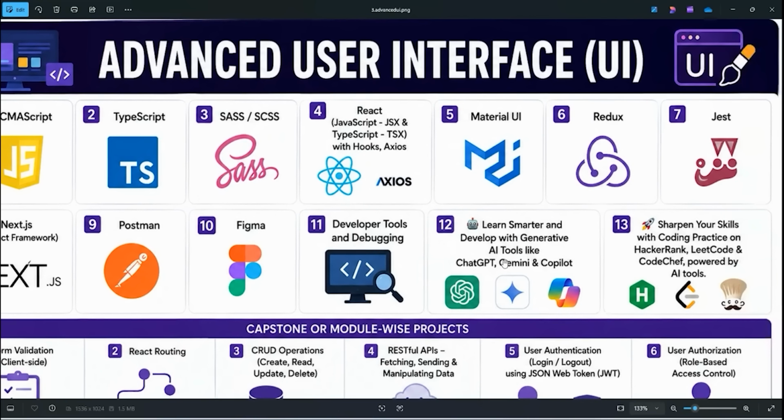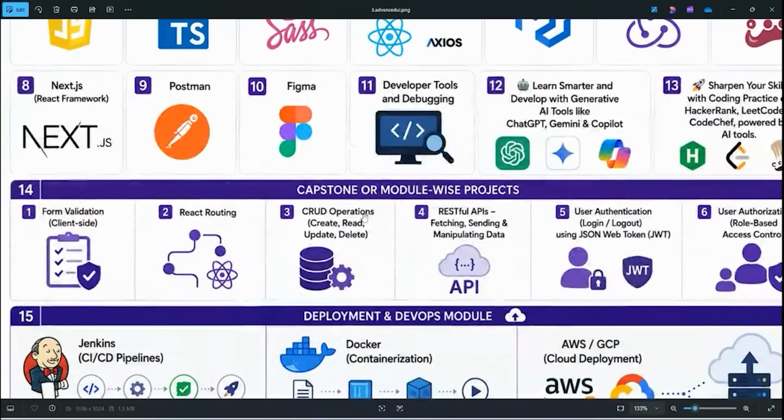Here also same. Some AI tools like ChatGPT, Gemini, as well as Copilot. Platforms like HackerRank, LeetCode and Coacher. As usual, some capstone projects, form validation, React routing, CRUD operations, REST APIs, authentication.